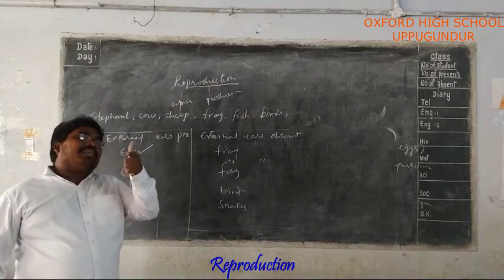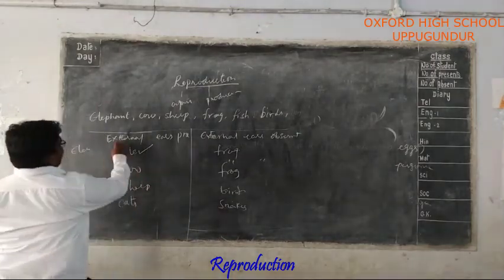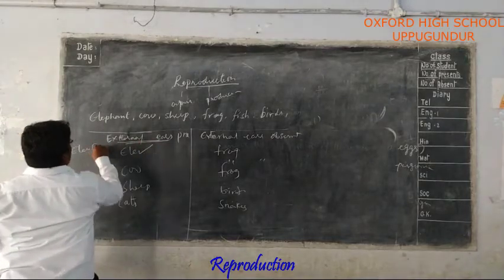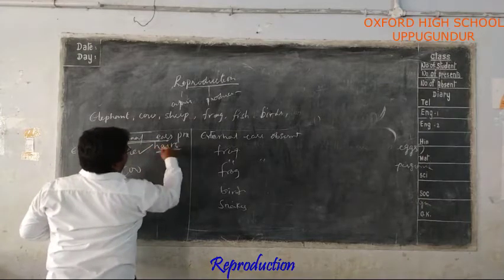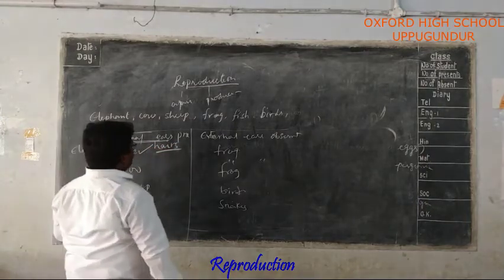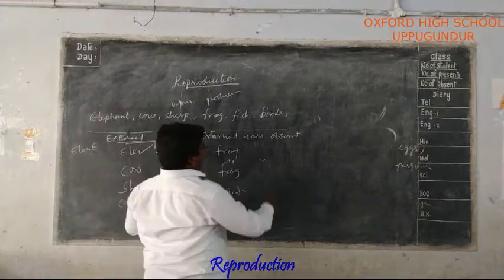And we can take another example, another character, that is epidermal hairs. Hairs on the body. Epidermal hairs. So these animals have hair on their body. Frog does not have hair.